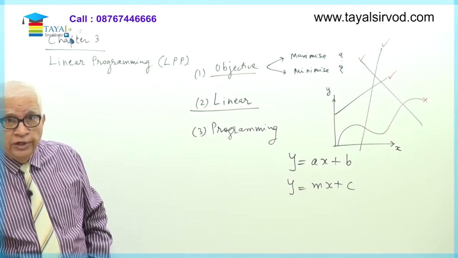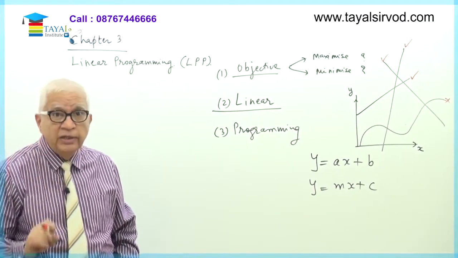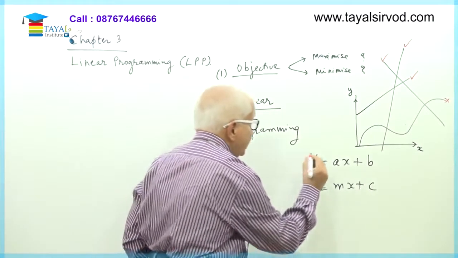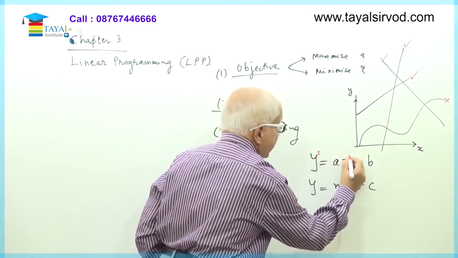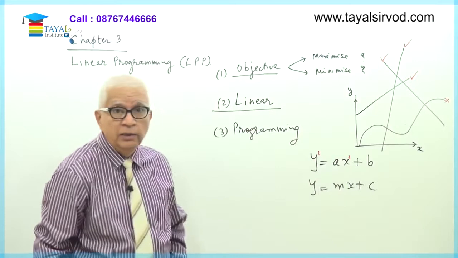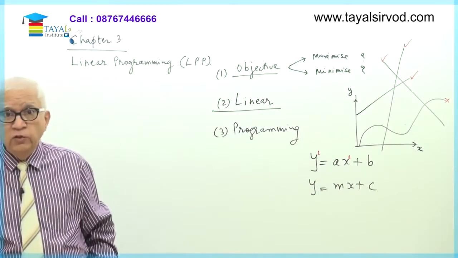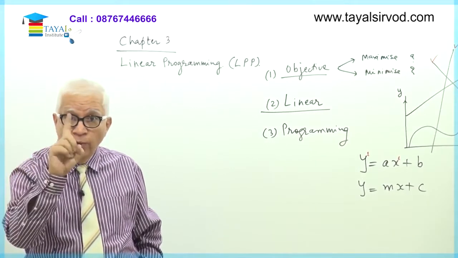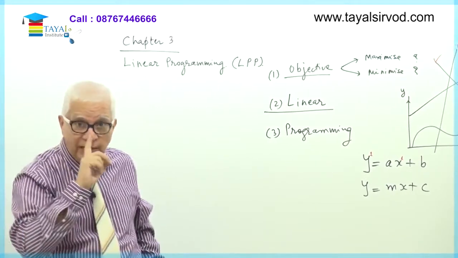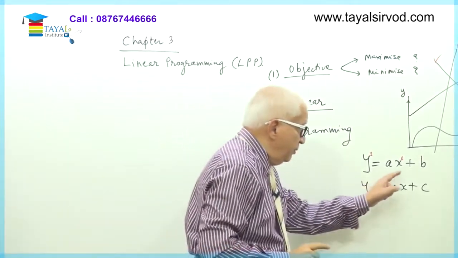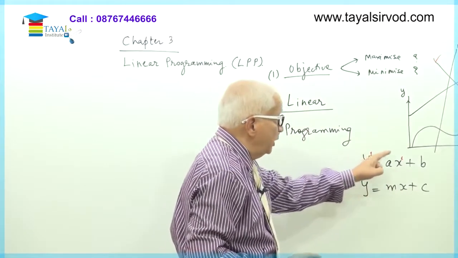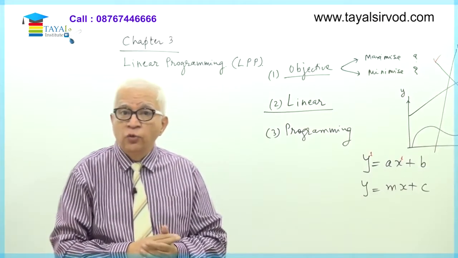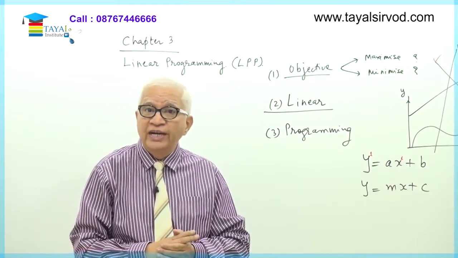What is important to note here, the condition for an equation to be a straight line is that y has a power 1 and x has a power 1. When I say y, it is actually y raised to 1. Y raised to 2 is different. Y raised to 1, x raised to 1. That means both the dependent and independent variable have a power equal to 1. The power of the variable has to be equal to 1 for it to be a straight line.